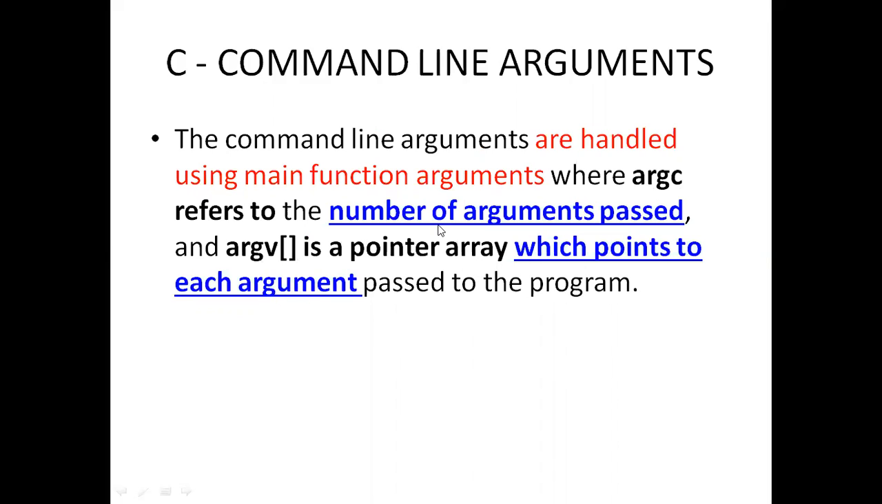And the argv array is a pointer array, pointing to each argument. Suppose we have passed 3 arguments. The first argument is stored at index 0, the second at index 1, and the third at index 2. The values are stored inside an array, and that array name is argv. Whatever arguments we pass at the command line are stored inside argv.